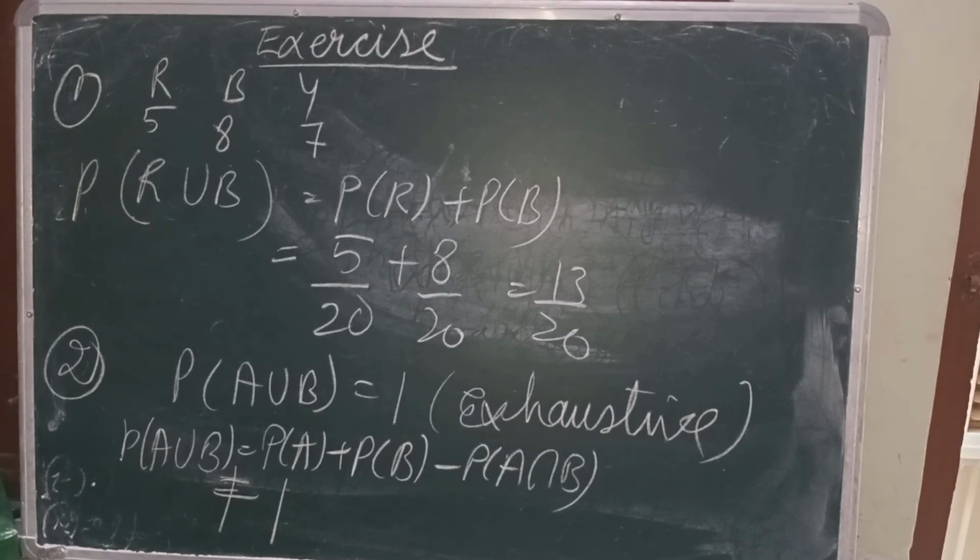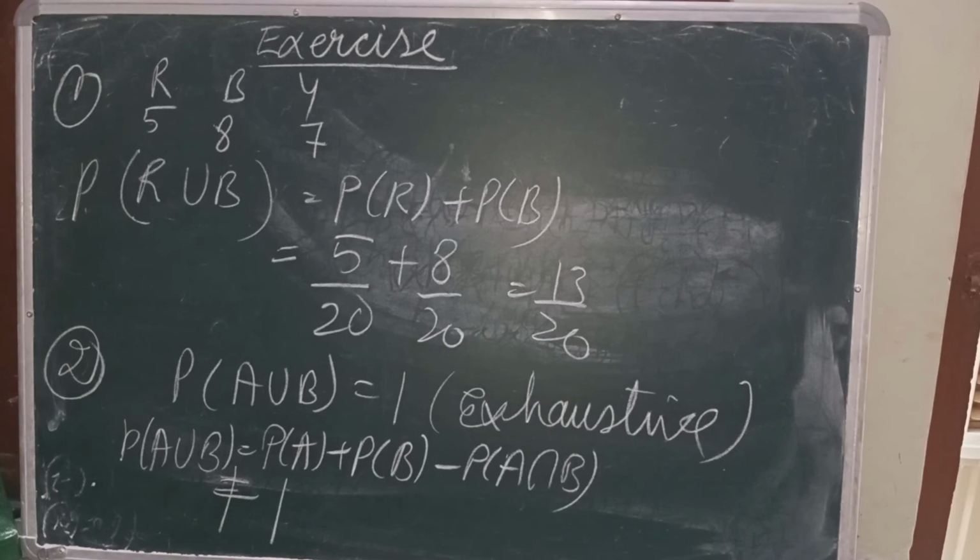For question number 2, probability of A is given, probability of B is given, probability of A intersection B is given. They are asking, are A and B exhaustive events? As we have already talked about exhaustive events, what did I tell about that?